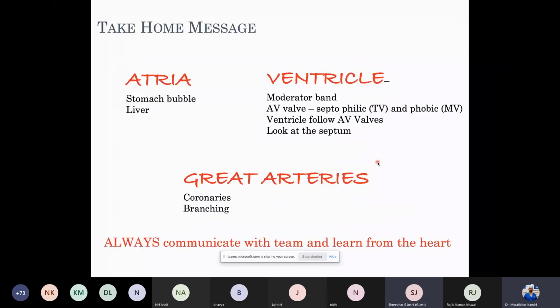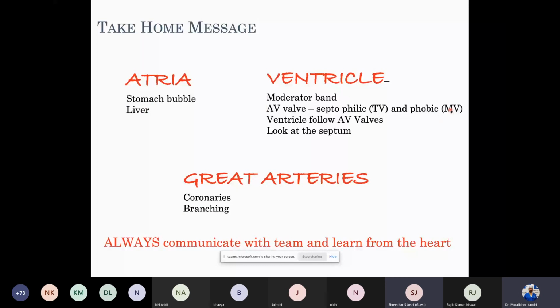A few practical approaches or take-home messages: when we are doing an echo, we have to re-emphasize whether the stomach bubble and the liver are on the right side. Coming to the atrial situs, of course, we have to take into consideration the appendage morphology. Going on to the ventricle, it is very important to identify a moderator band to say it's a morphologic RV. It's very important to see the AV valve, the atrioventricular valve, to see whether it is septophilic, which is usually a tricuspid valve, or septophobic, that is away from the septum, which is a mitral valve.